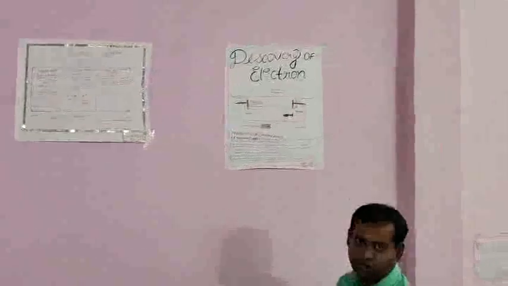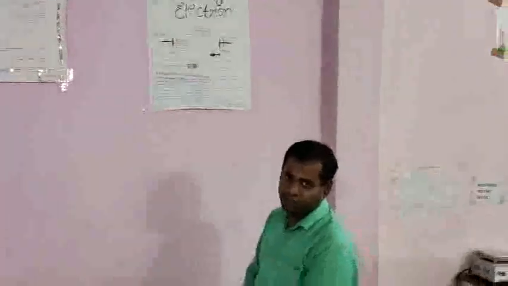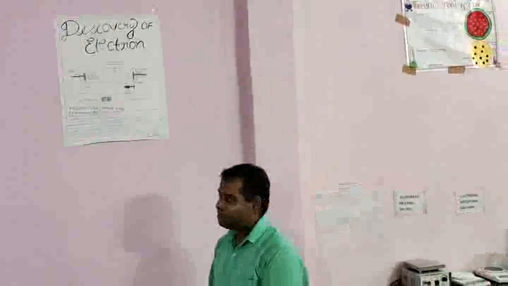So next is the model periodic table, which is basic and necessary for chemistry, where the student can learn about every element and its properties. This is the electronic configuration. We can use the electronic configuration in class 11 as well as class 12. So students can learn the Aufbau principle and the Pauli exclusion principle easily. This is the discovery of electron. It is in class 9 as well as class 11. So students can learn about the subatomic particle.